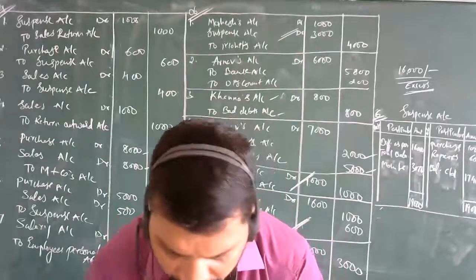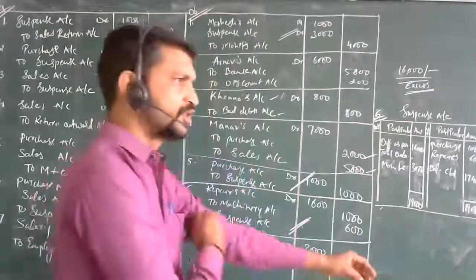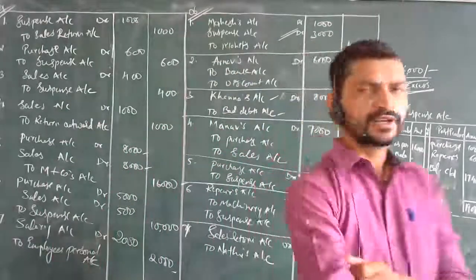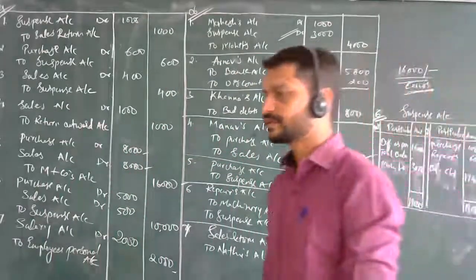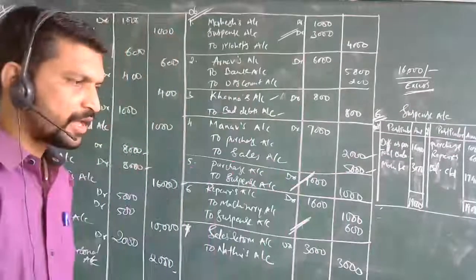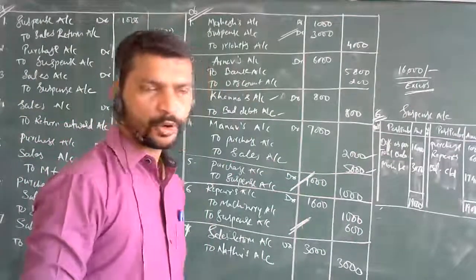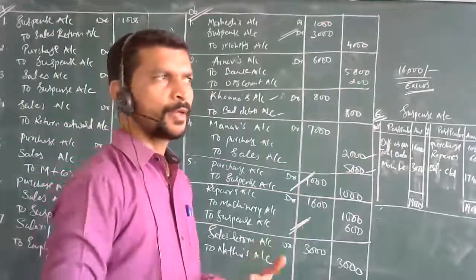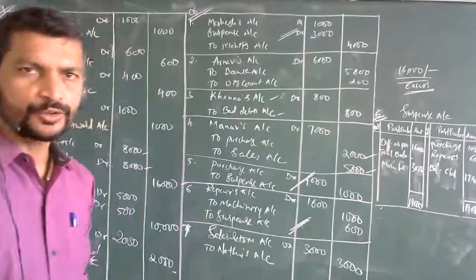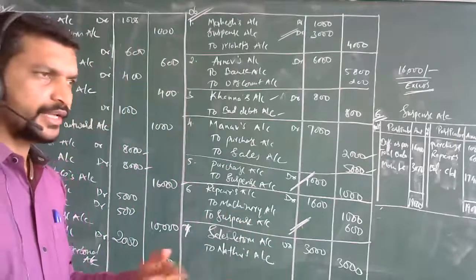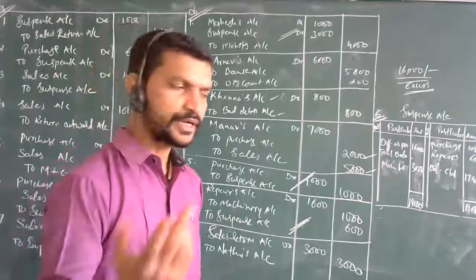So we are ending with this chapter, which is trial balance and rectification of errors. If there are any queries, you can ask. And the illustrations already solved, just go through them. If there are any queries later as well, you can ask me anytime.